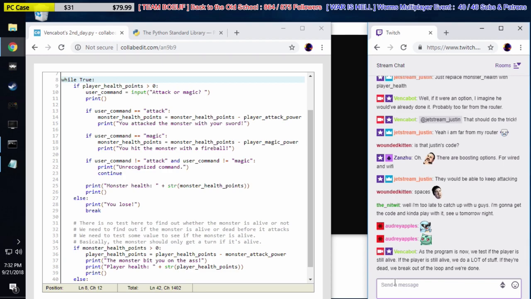Okay. So I propose that instead of burying all of the code in a conditional based on the player being alive, we just assume the player is alive.